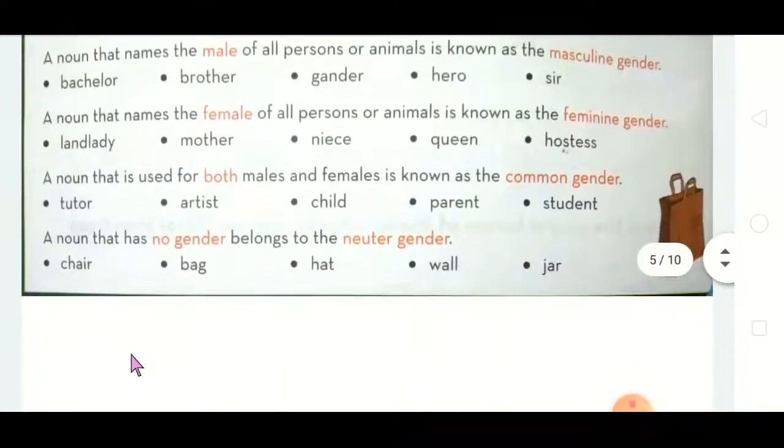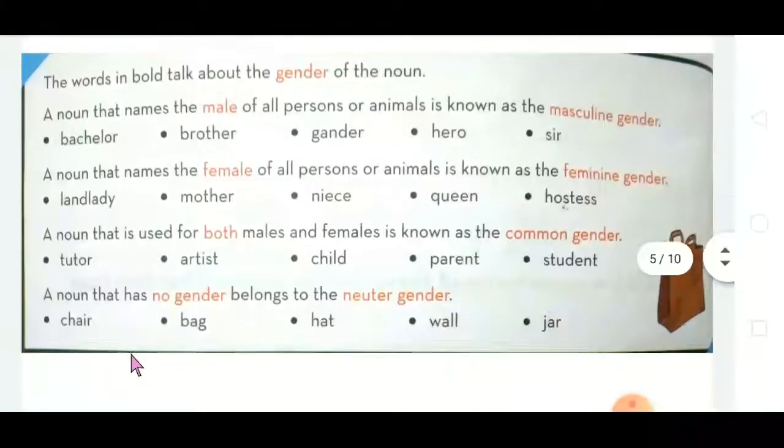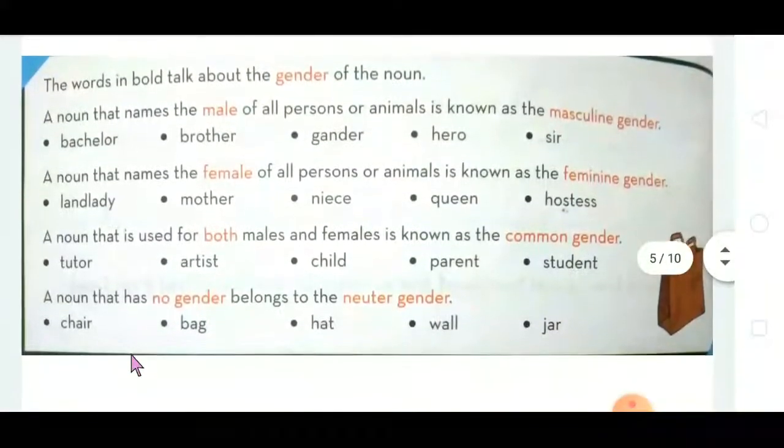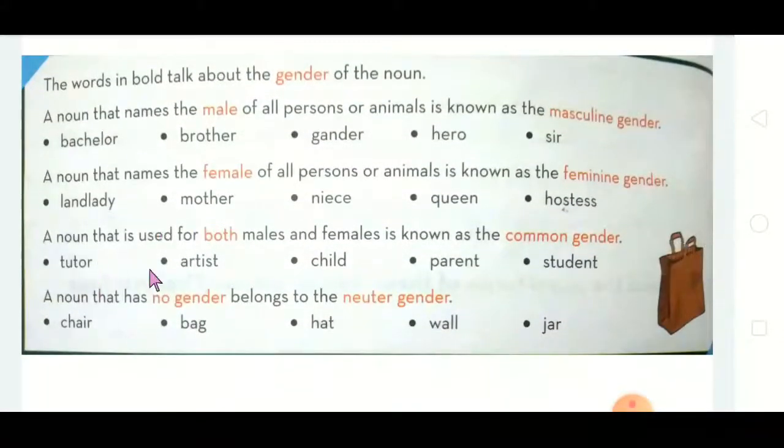A noun that is used for both male and female is known as common gender. Okay, for both male and female, it is called common gender. See, tutor, artist, child, parent, student. What is tutor? Do you know what is tutor?